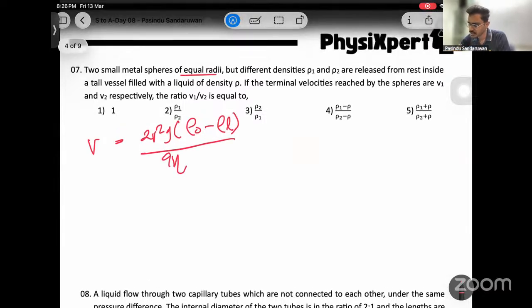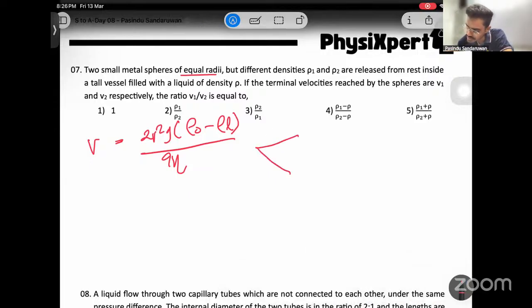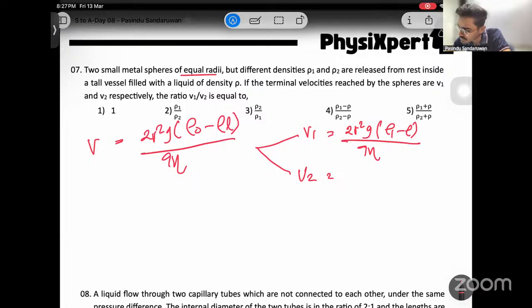Right? Then we can apply this for these two scenarios given. First one, terminal velocity V1 equals, their radii are equal, 2r squared g. Densities are different, right? Density of liquid is rho, released from rest. Then this should be rho 1 minus rho, no? Rho 1 minus rho over 9 eta. And for this one, V2 equals 2r squared g, rho 2 minus rho over 9 eta, right?